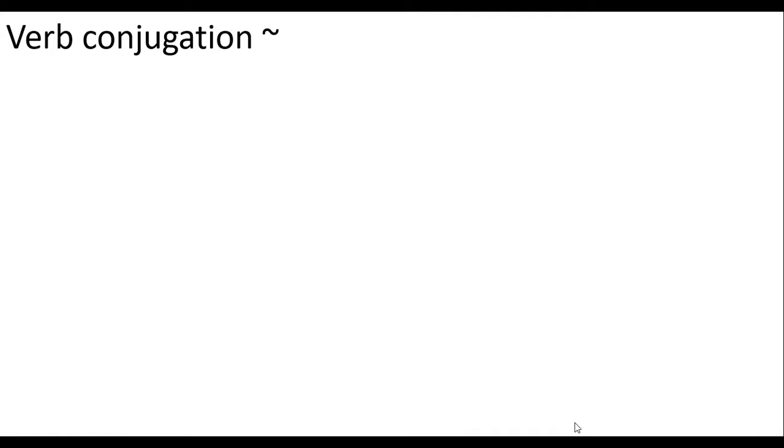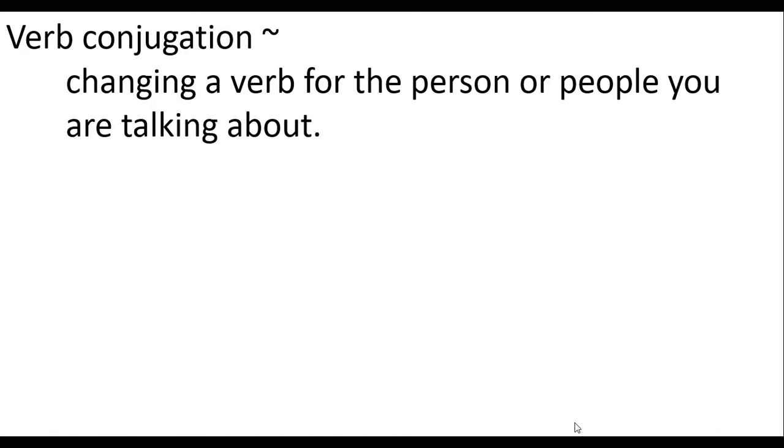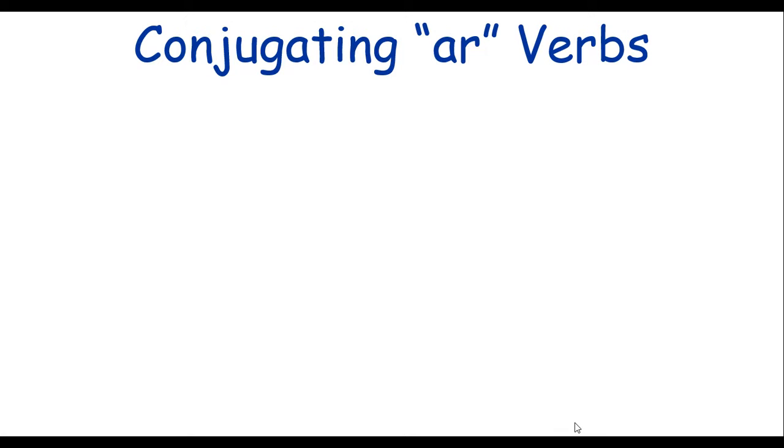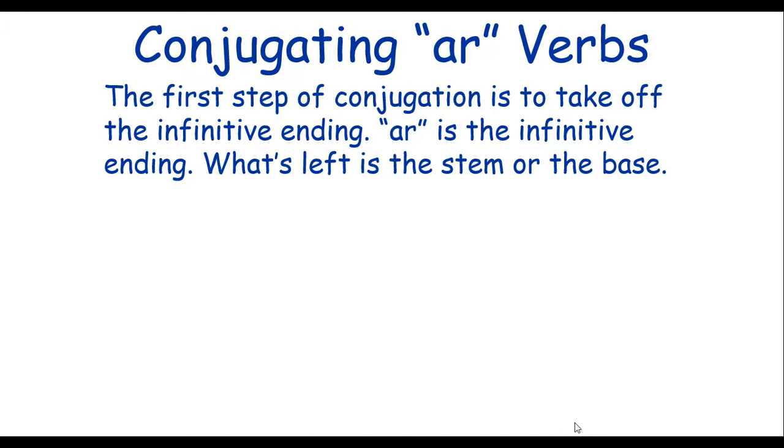So, verb conjugation. Remember that means changing a verb for the person or people that you're talking about. Present tense, which is all we're going to be working with, would be I conjugate, you conjugate, he, she, or it conjugates, we conjugate, you conjugate, or they conjugate. So we're only going to talk about AR verbs right now.